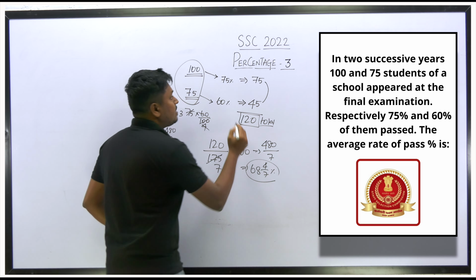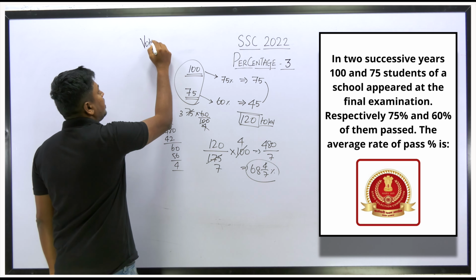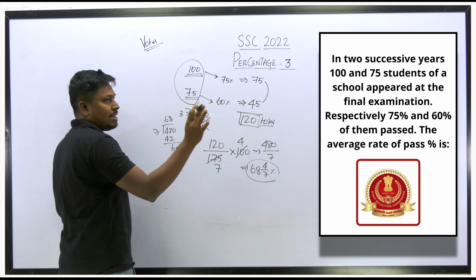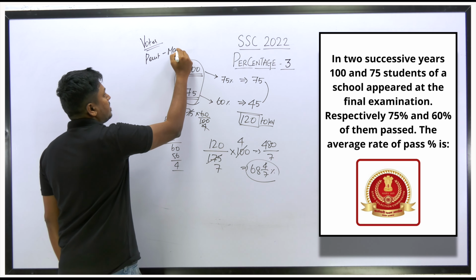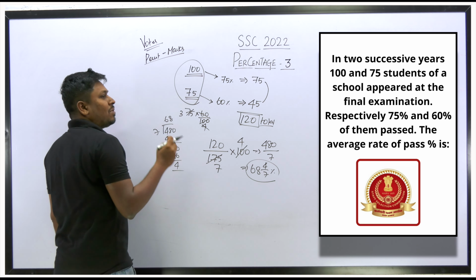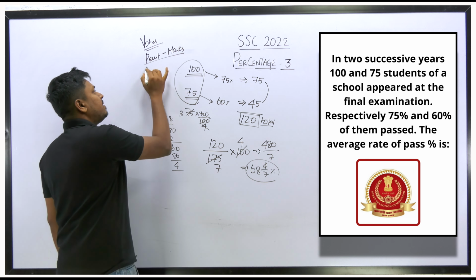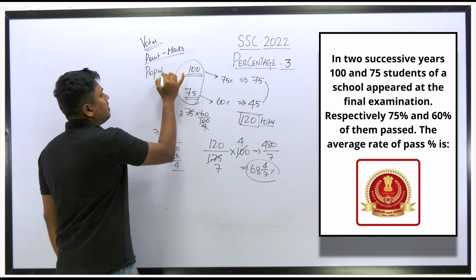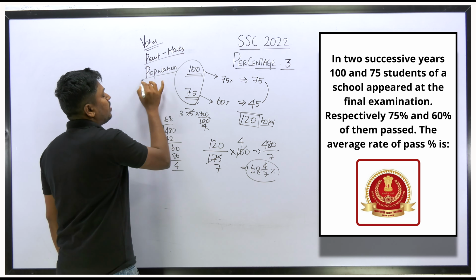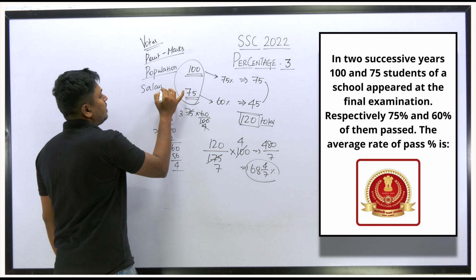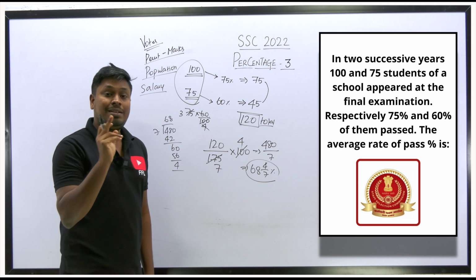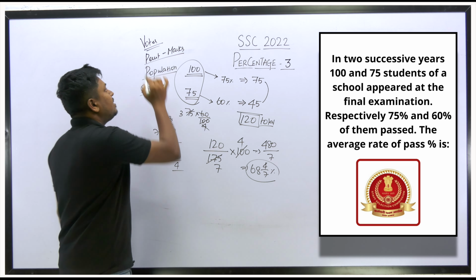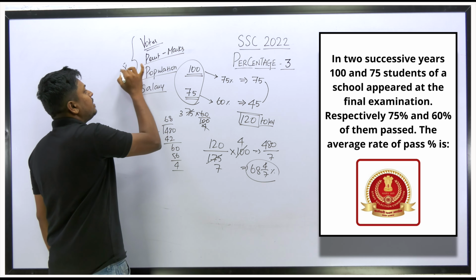Never forget that voters are most important: voters, election, candidate, etc. Next is percentage based on marks, where one student scores this much mark. Next is population based questions, and next is the salary of a person, where by giving the salary our target is to find the expenditure. This is the most important part in the topic of percentage.